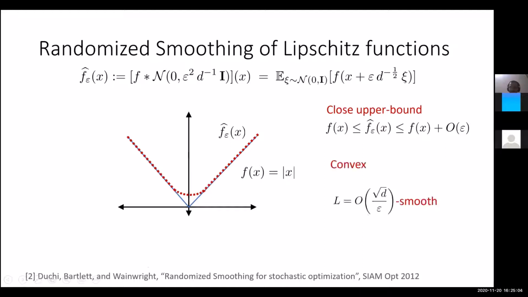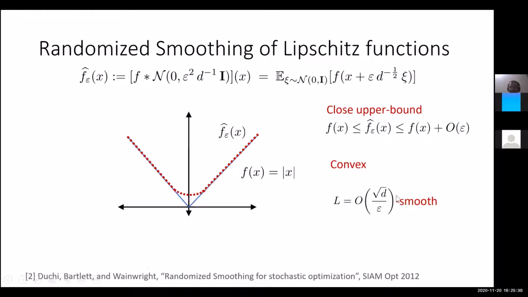The second property is that the new function f hat epsilon of x is actually convex for any epsilon, and it's also O of square root d over epsilon smooth. So the gradients of this new function are Lipschitz continuous with a parameter which is square root d over epsilon. So we have a non-smooth function, we smooth it using some parameter epsilon, and then the new smooth function has these properties.